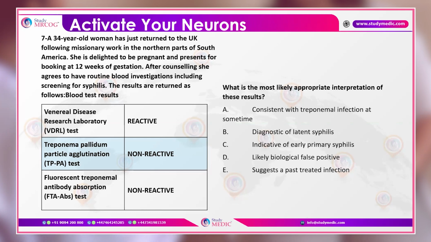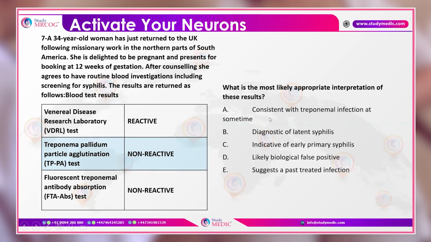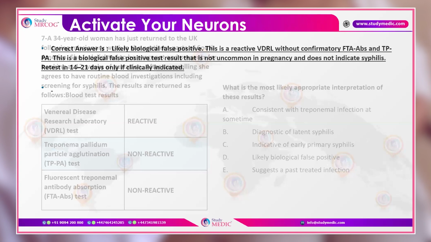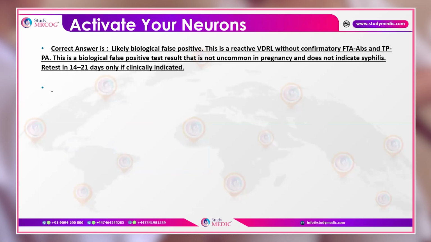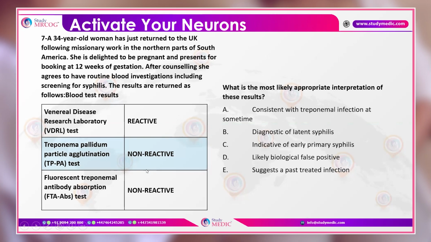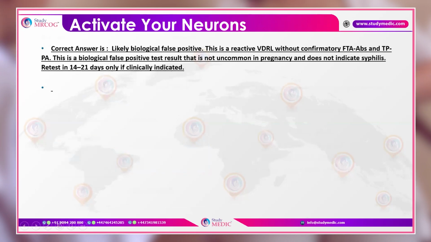So now basically what I want to tell you is that each option can be your potential exam question, and you should be able to understand all these options. Here the answer is biologically false positive. So it is basically a reactive VDRL without confirmatory tests being positive. As you can see, only VDRL is positive and the other two tests are negative. So it is a false positive test result.